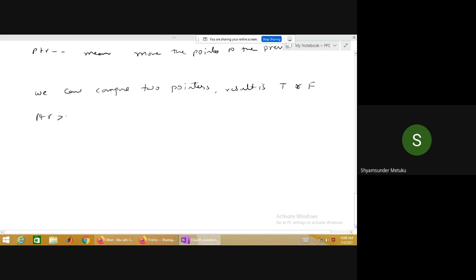Pointer 1 greater than pointer 2 is allowed. Pointer 1 less than pointer 2 is also allowed. Pointer 1 double equal to pointer 2 is also allowed. All are valid, and so on, which means all relational operators we studied.